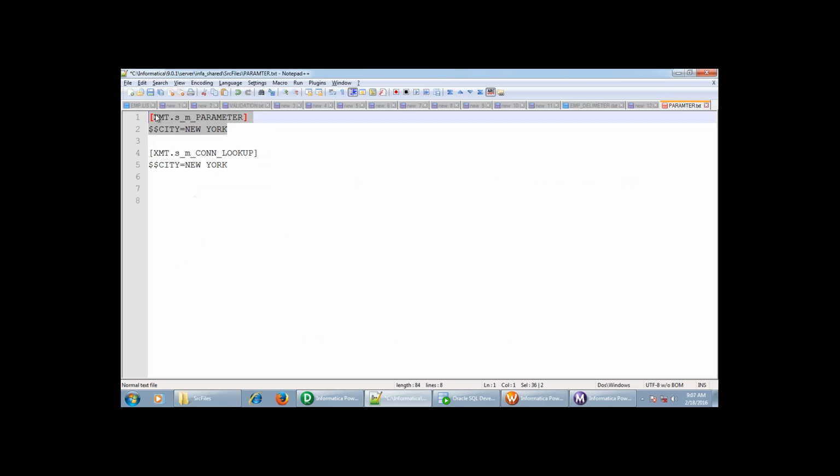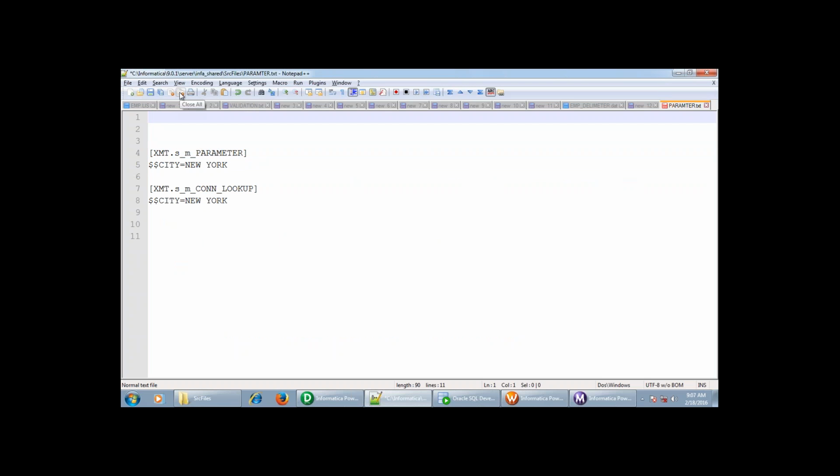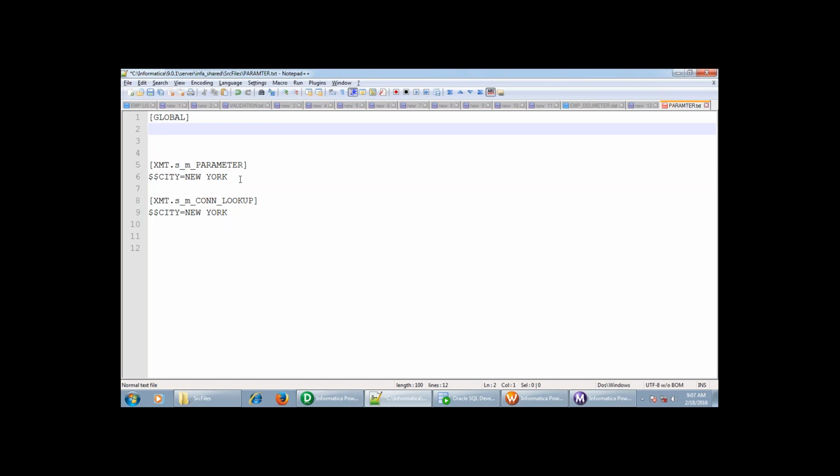We have one more concept called global. If you say it as global, let us assume that this is the date parameter, and this is sysdate.